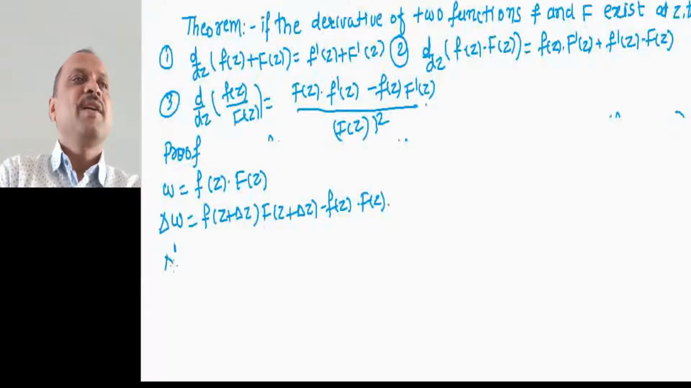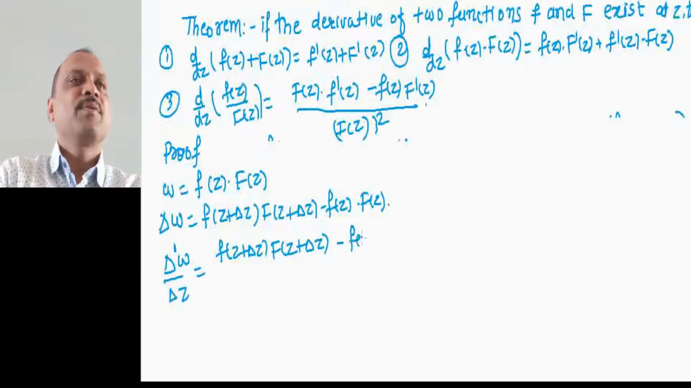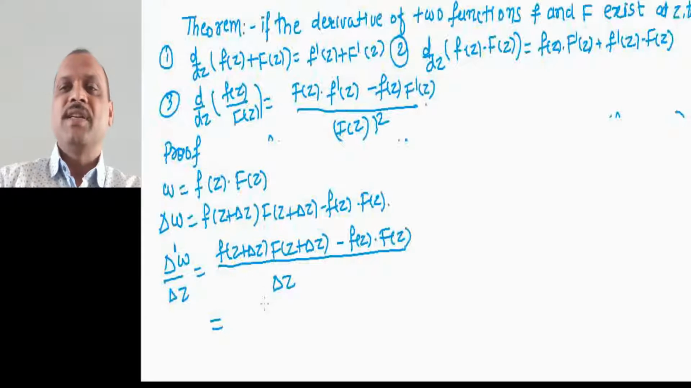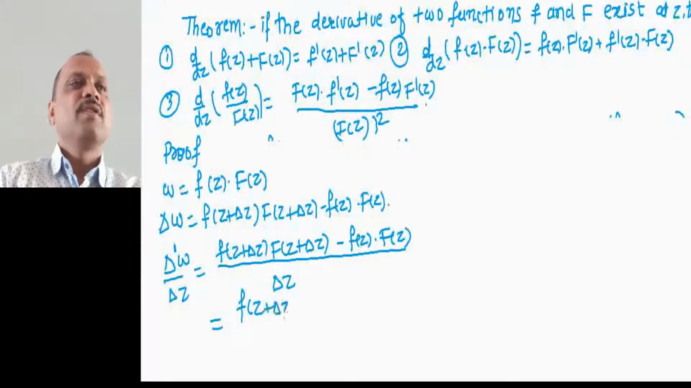Delta w divided by delta z is equal to small f of z plus delta z, capital F of z plus delta z, minus small f of z into capital F of z, divided by delta z. So here we need the term small f of z plus delta z minus f of z. For this purpose we add and subtract one term here. The addition and subtraction will give us a separate part of the small function and the capital function.